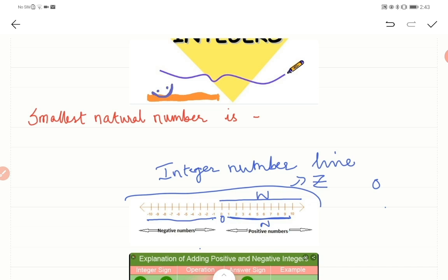Remember, students, this arrow mark represents that the numbers go till infinity. This side also has an arrow to show that the numbers go on to infinity. It's not that it stops at -10 and +10. Also remember, the interval between any two consecutive numbers is always equal on the number line.